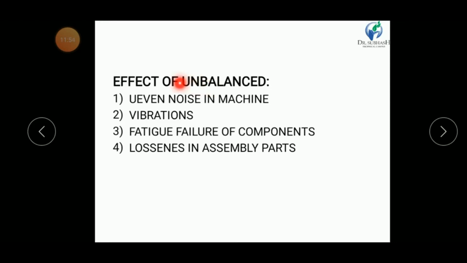Second one is vibration. We know that if our machine is unbalanced, then some vibration may occur in the machinery. Sometimes we consider looseness in assembly parts. My dear friends, we know that in our bike, after some period of time, we have to tighten the nuts and bolts, various nuts and bolts in bikes, because of vibration, because of unbalanced forces. And another effect is fatigue failure of components. So our machinery components may fail because of the unbalanced forces.